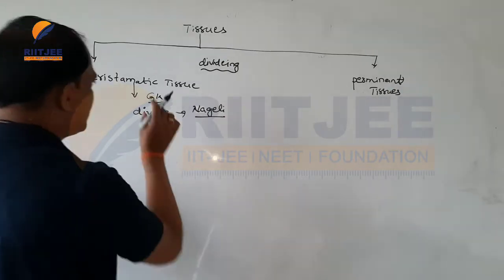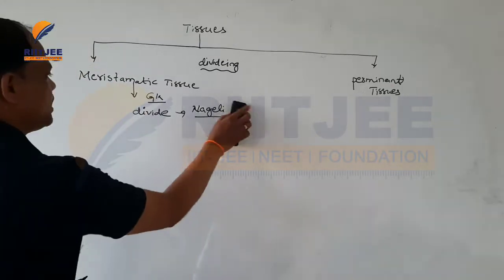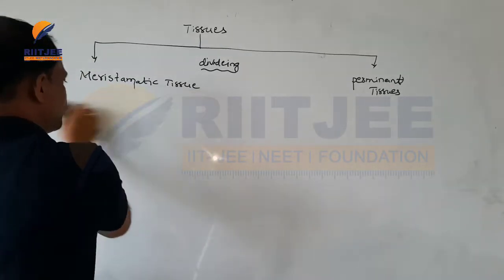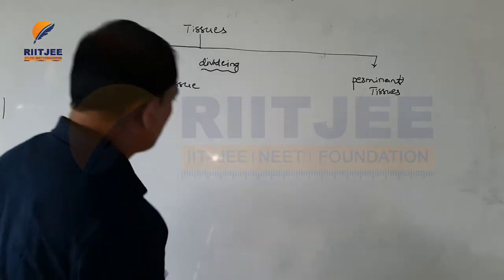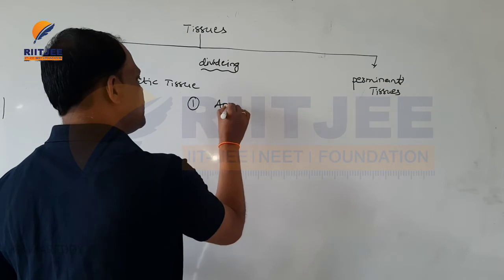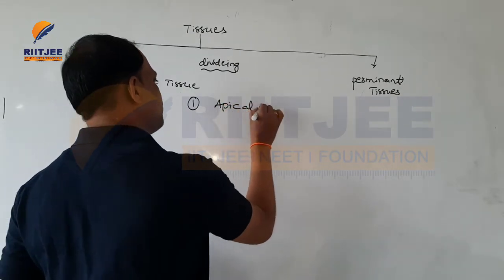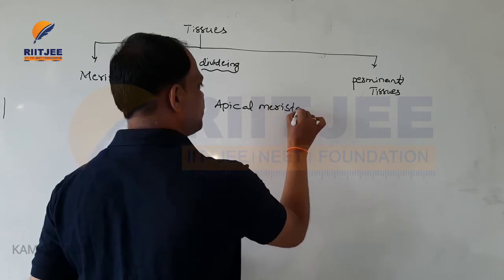Okay, and here, based on the position, the meristematic tissues are again of three types. One is apical meristematic tissue. The second one is intercalary meristematic tissue.